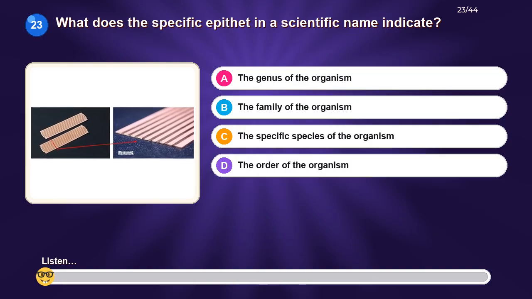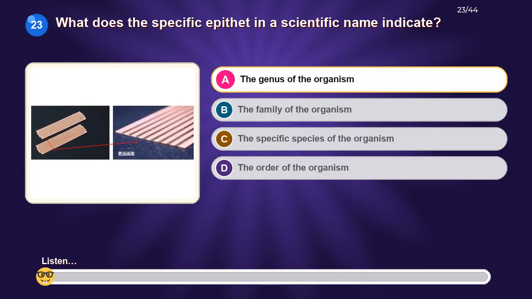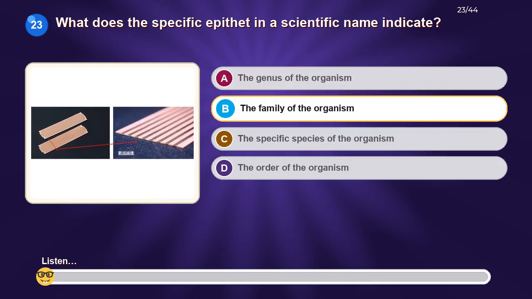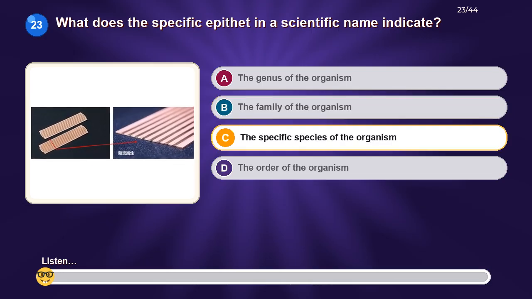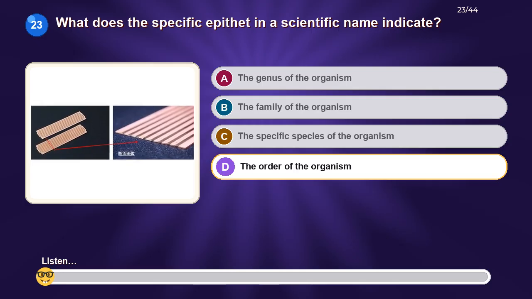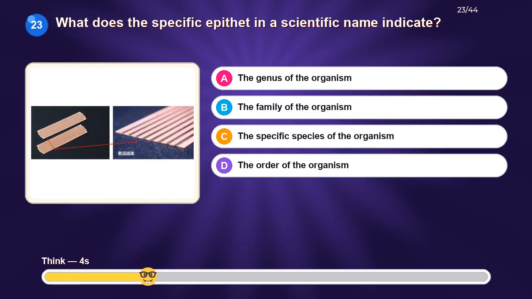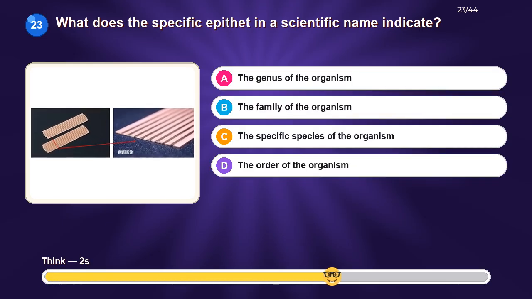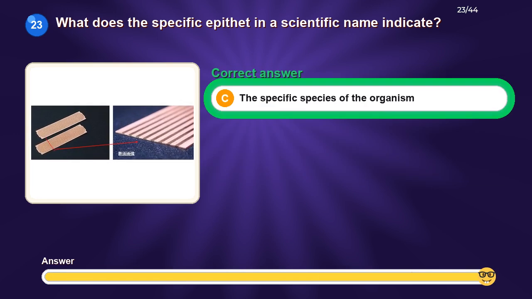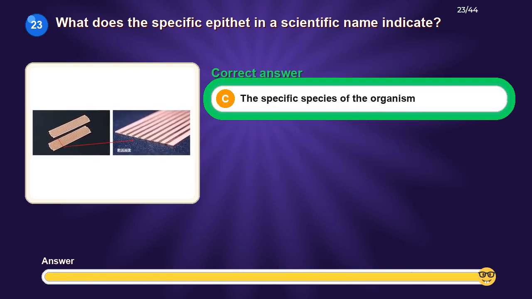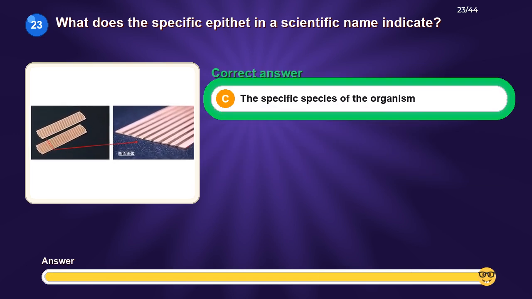What does the specific epithet in a scientific name indicate? Option A, the genus of the organism. Option B, the family of the organism. Option C, the specific species of the organism. Option D, the order of the organism. The correct answer is the specific species of the organism.